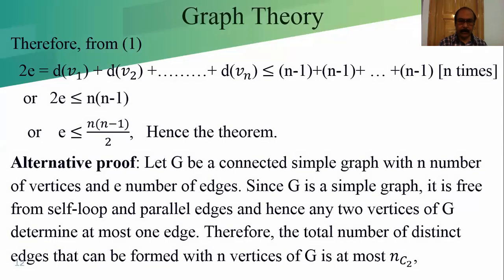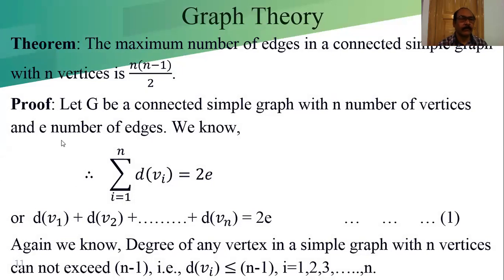Now, connected simple graph means no parallel edges and no self loop. Proof of n into n minus 1 by 2. Let G be a connected simple graph with n number of vertices and e number of edges. From the first theorem, the sum of the degrees of the vertices equals twice the number of edges. That we know. So we can write the sum from i equal to 1 to n of d(vi) is equal to twice e.